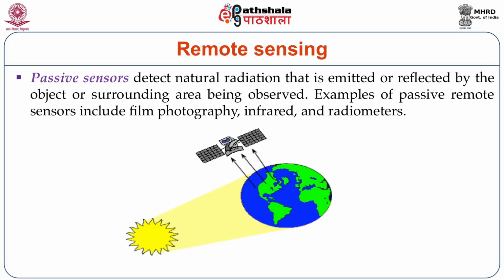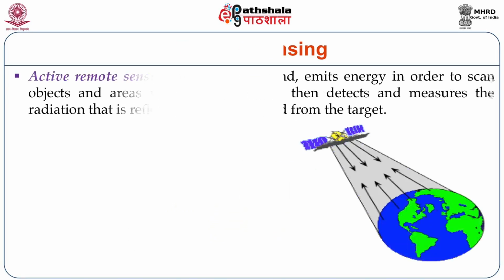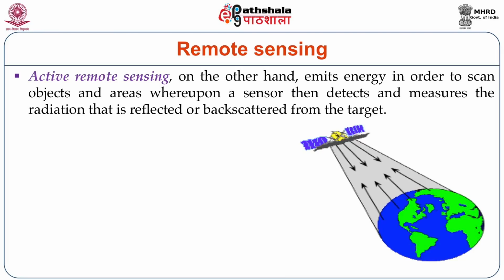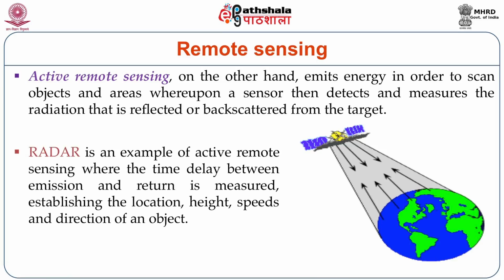So this is the kind of overview we can get in case of passive remote sensing, which includes film or photography. While in case of active remote sensing, it emits energy in order to scan the object and area, whereupon a sensor then detects and measures the radiation that is reflected from the target. Radar is one example of that.